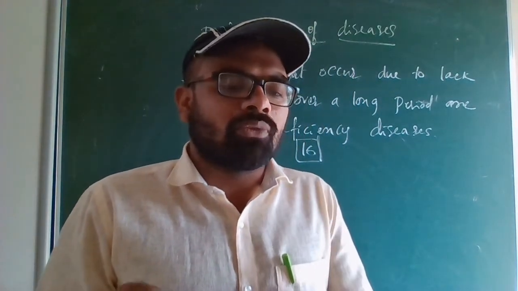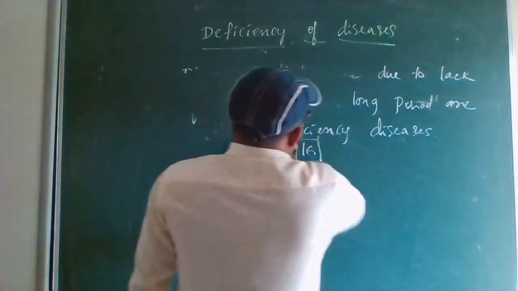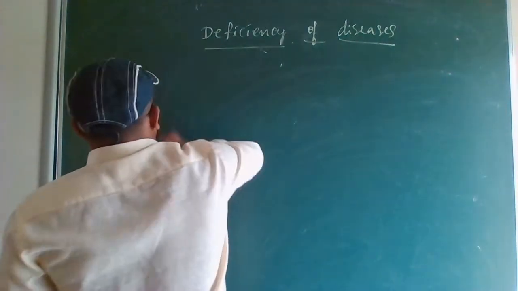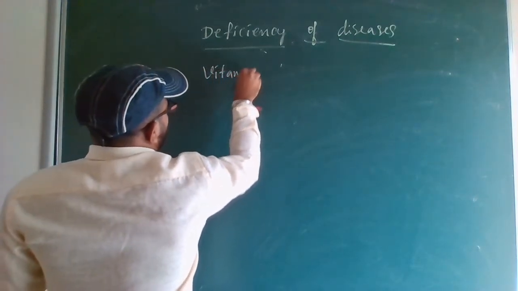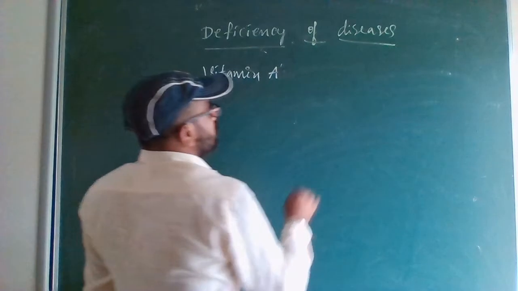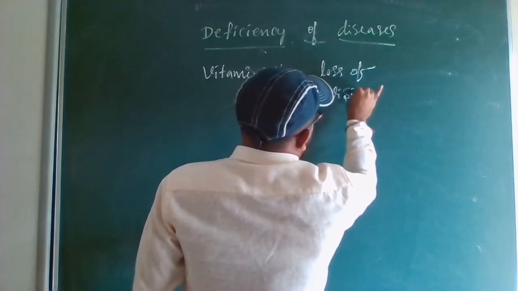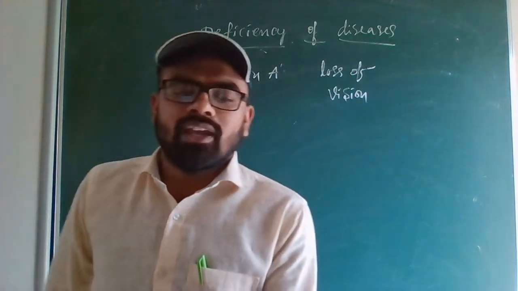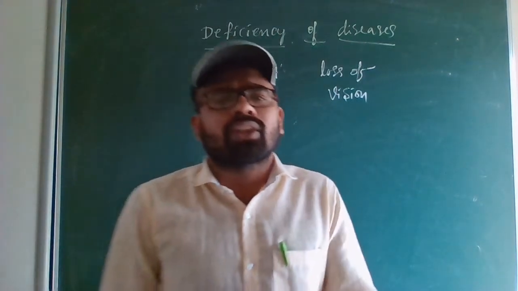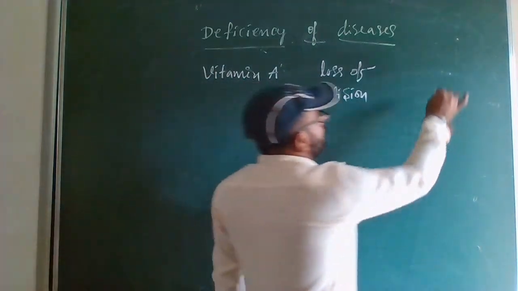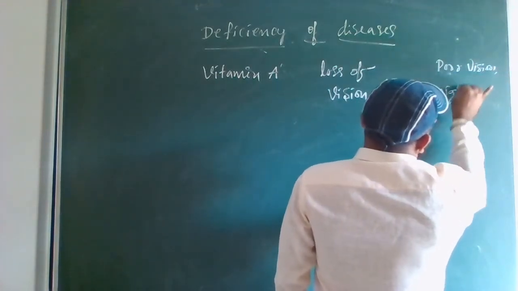Vitamin or mineral: vitamin A. If there is a lack of vitamin A, it causes loss of vision. What are the symptoms? Poor vision, loss of vision in darkness, that is night blindness. It will give you poor vision if there is a lack, and night blindness.